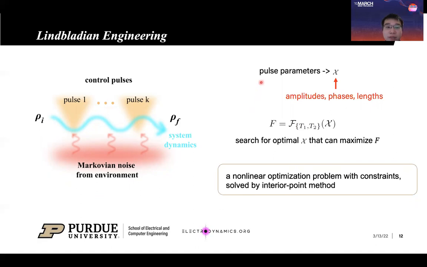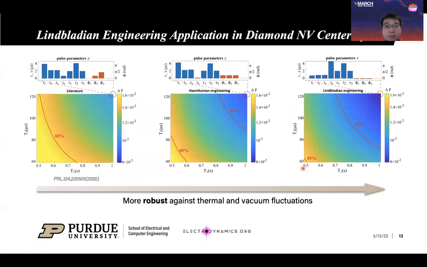And we take the pulse parameters from pulse 1 to pulse k into a vector x, and x here contains the amplitude, phase, and the length of all the control microwave pulses. So through the system dynamics for given spin qubit T1 and T2 time, we can obtain a function that connects the pulse parameter vector x and the gate fidelity f. And in Lindblad engineering, we search for optimal pulse parameter x that can maximize the gate fidelity. So this is a nonlinear optimization problem with constraints, and we can solve this by the interior point method.